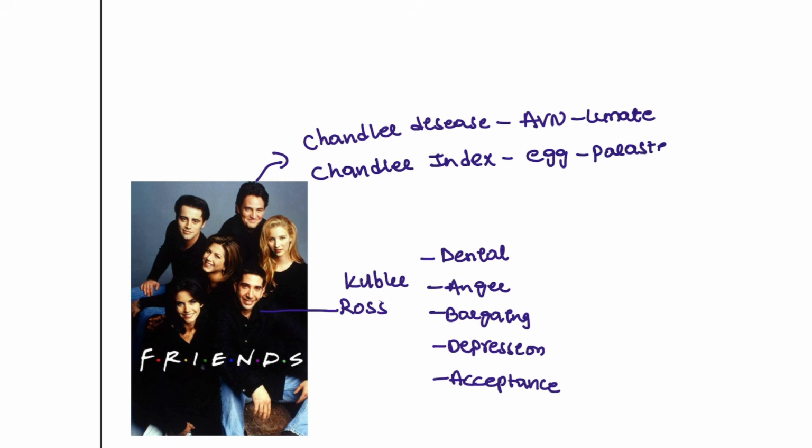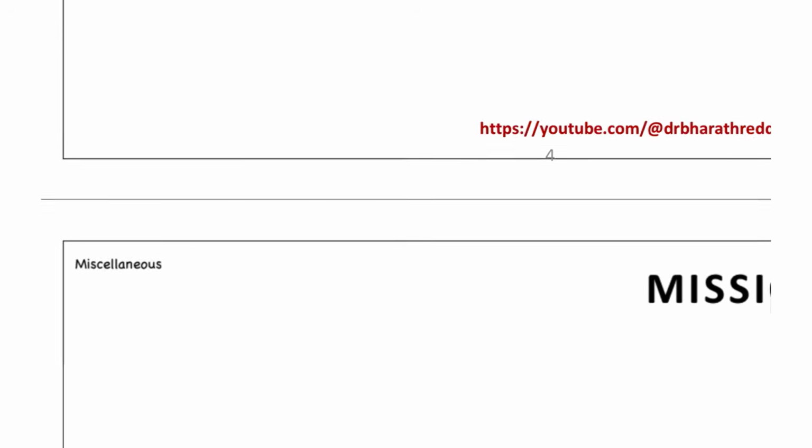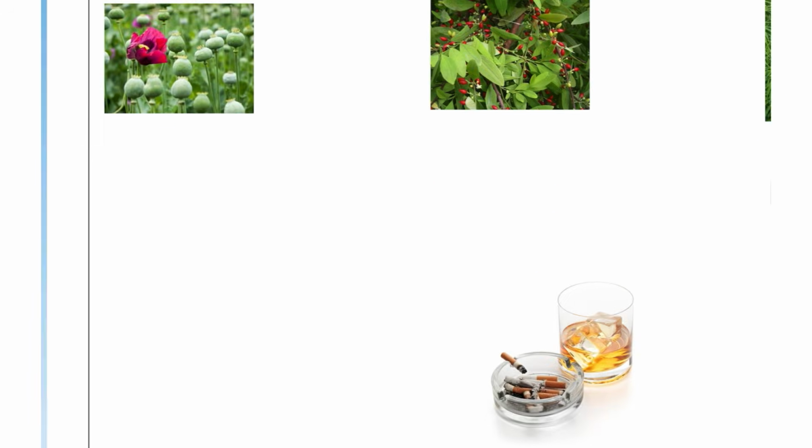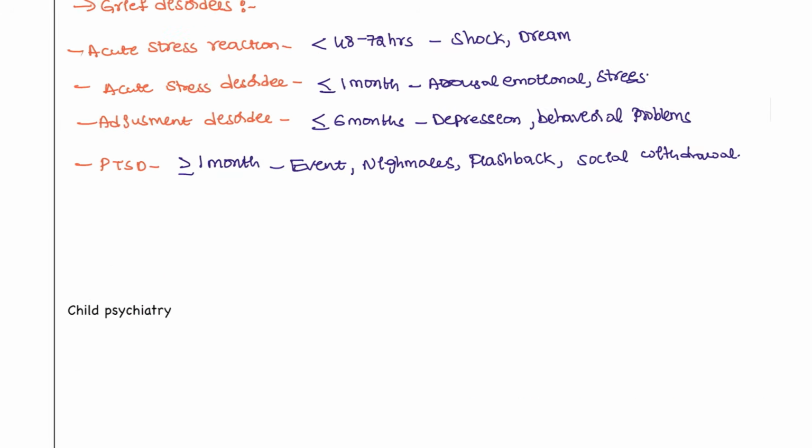And we also have Chandler syndrome, an eye defect which can cause acquired blindness. So these are the different things with the Chandler name: Chandler syndrome, eye defect; Chandler disease, avascular necrosis of the lunate carpal bone; Chandler index, the egg index of the parasite. This is what you can remember with the Friends references. That's how I remembered it and shared with you guys.